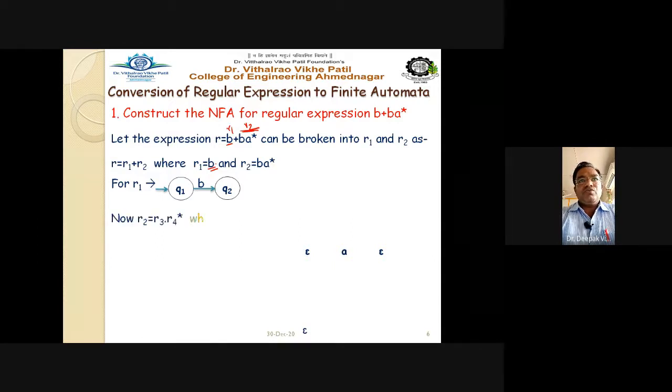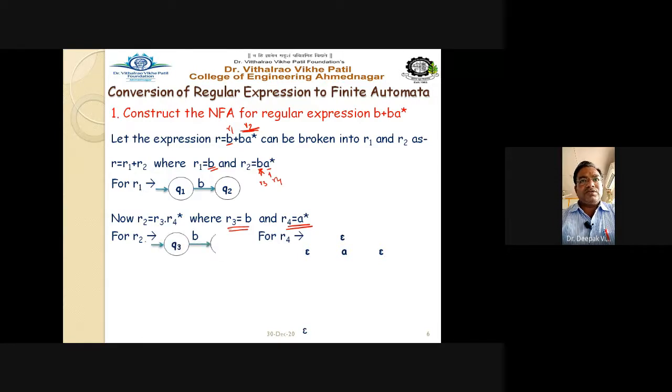Now r2 can be further divided into r3 and r4. R3 is nothing but b again, and R4 is nothing but a raised to star. So R3 is b, and for R3 you can draw it very easily. This is the diagram for R3: Q3 on b goes to the Q4 state.